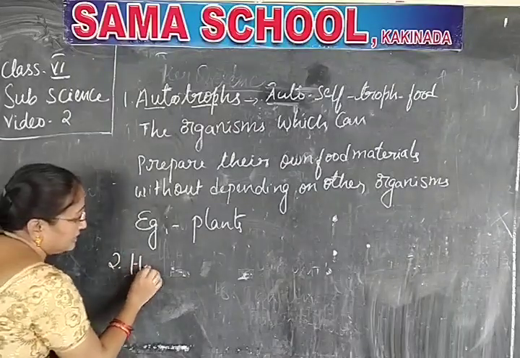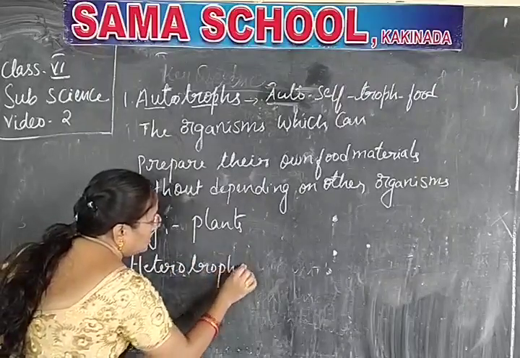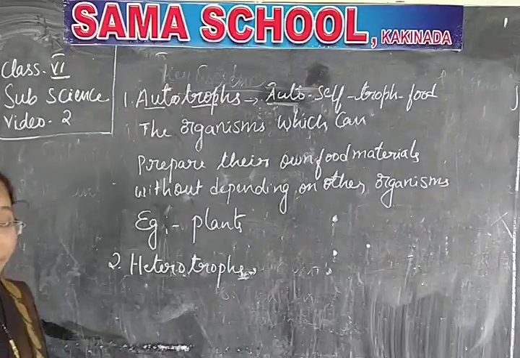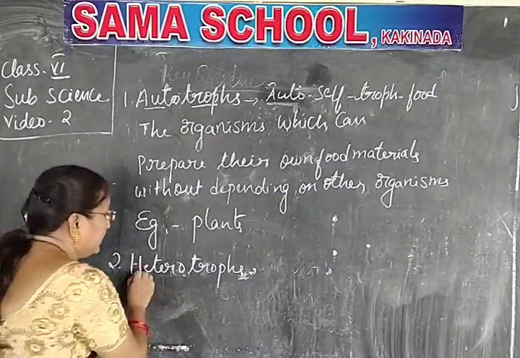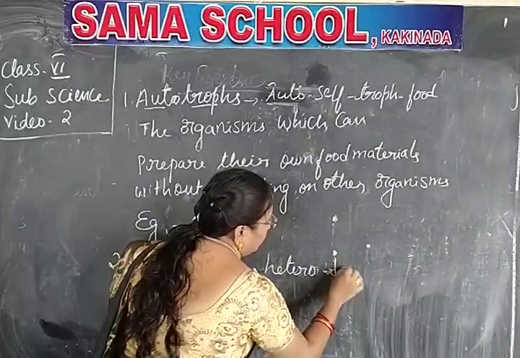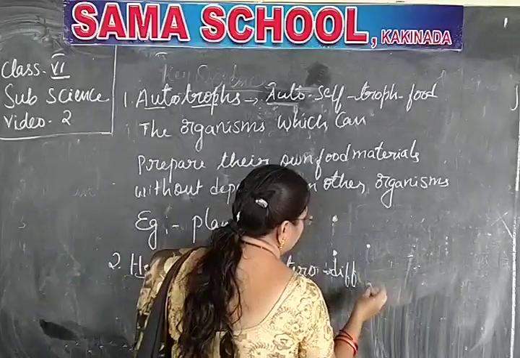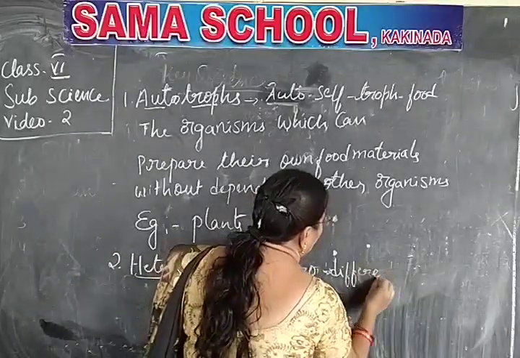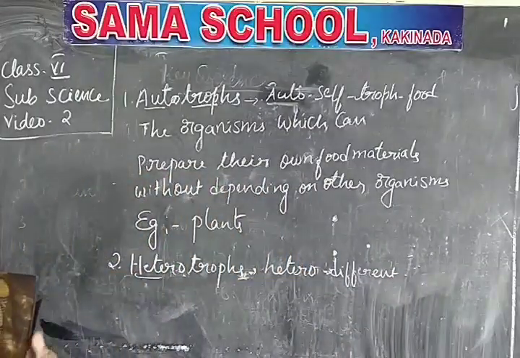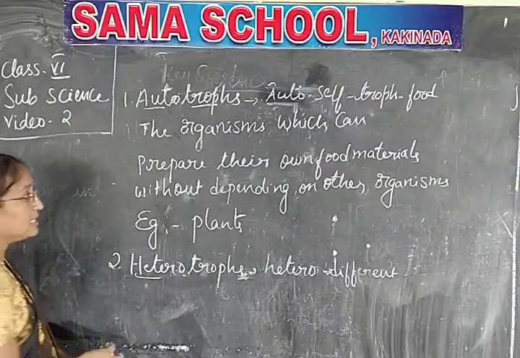Next definition is heterotrophs. What are those? Auto means self, I said. Troph means food, and hetero means different, other. So they depend on different organisms for their food. Now you can understand the definition.